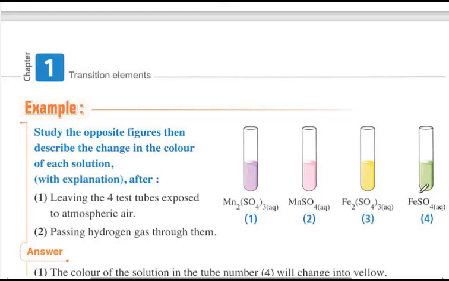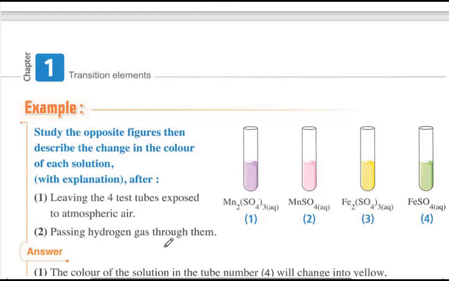Ferrous, or iron positive 2, will be oxidized into iron positive 3, so the color of tube number 4 will change into yellow, as the ferric ion is more stable than the ferrous ion, so it is easily oxidized by air into ferric sulfate.